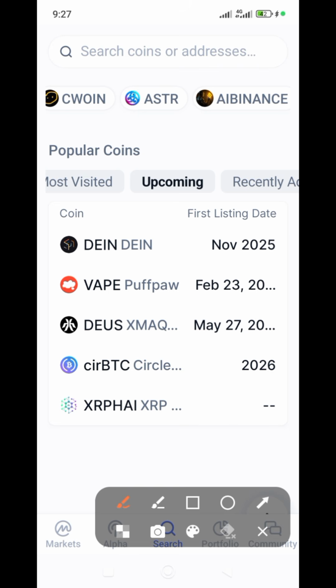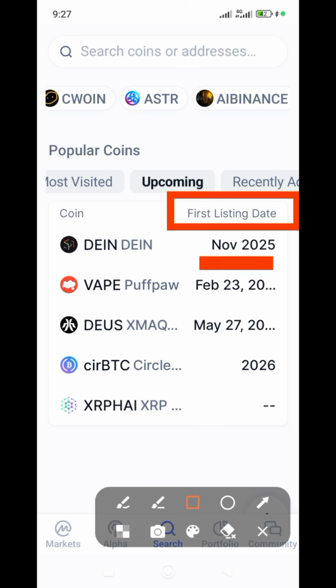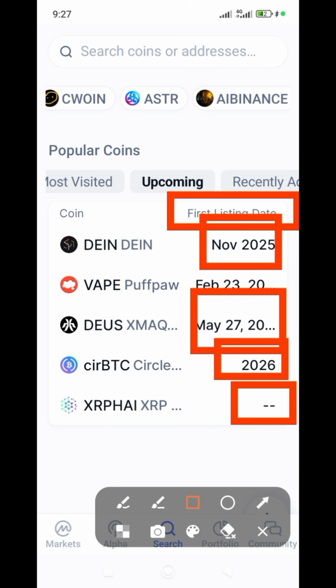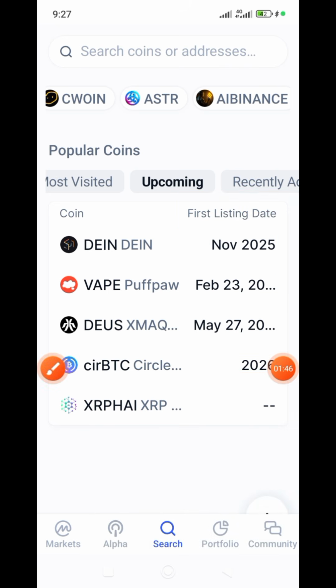All right, if you check here, you see first listing date. You check this one, November, okay, May 27, and the rest of them. You click on each of these projects, you see their date there. So this upcoming is talking about the upcoming projects that are about to go live on CoinMarketCap. You can come here, research. If it's okay by you, okay, you can go in and take position before time.